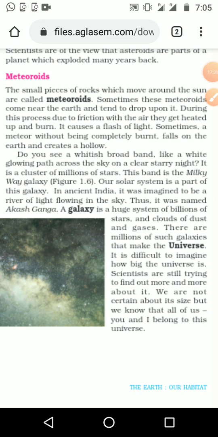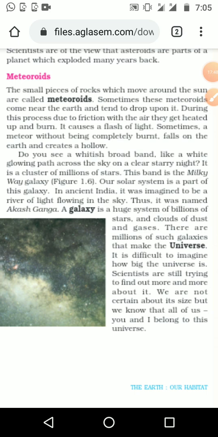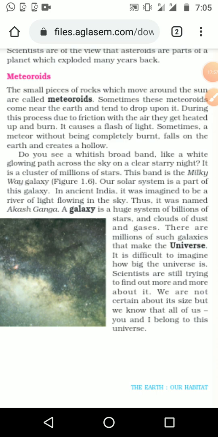If you get a question like that, write that the Milky Way galaxy is a band of a cluster of stars. In olden days we identified it as Akash Ganga, because of the light passing; people thought it was a river passing through the sky.